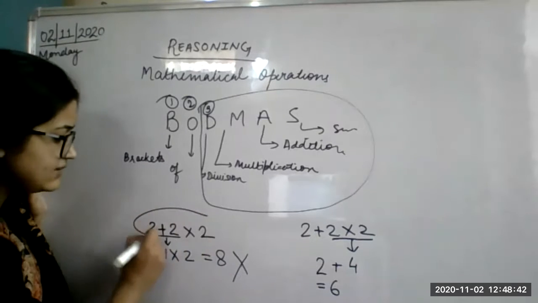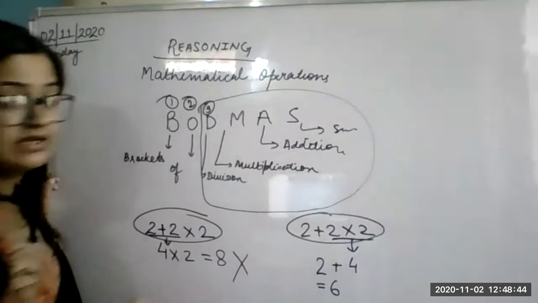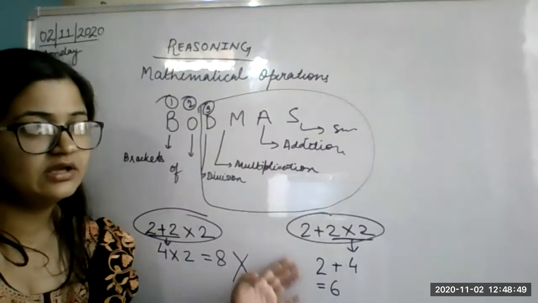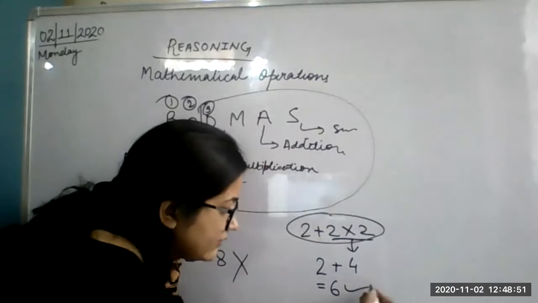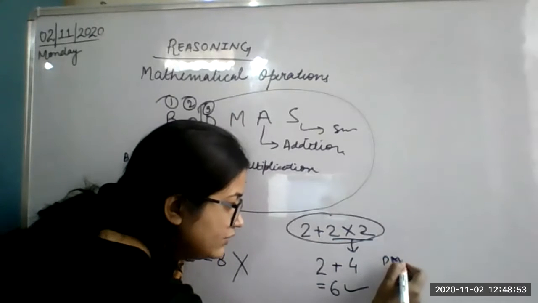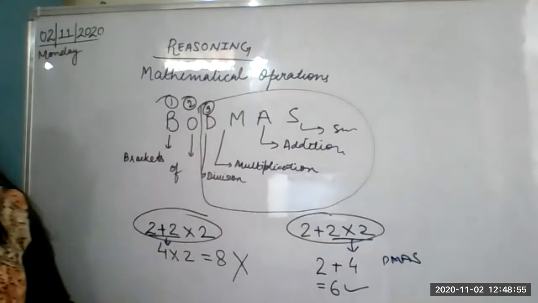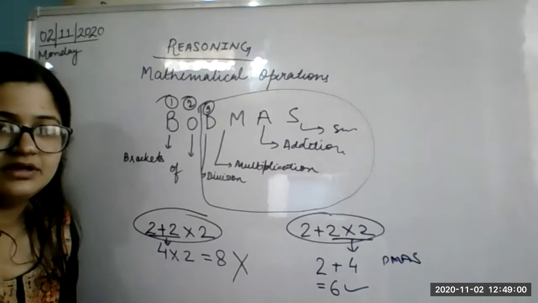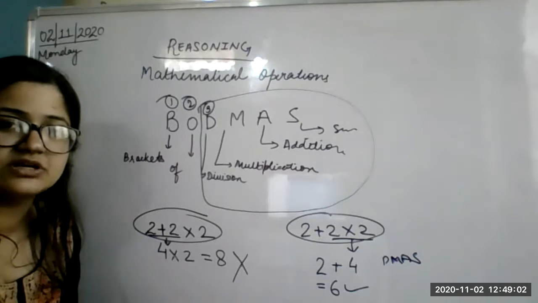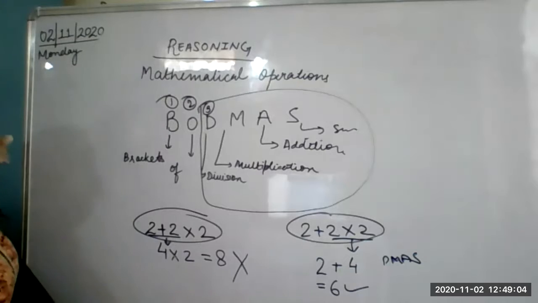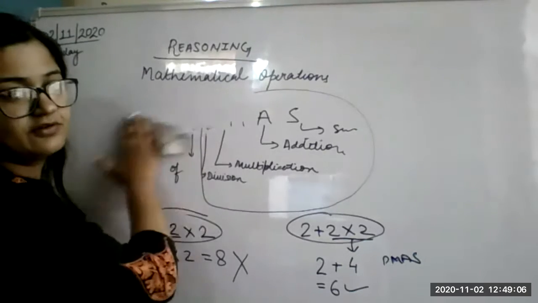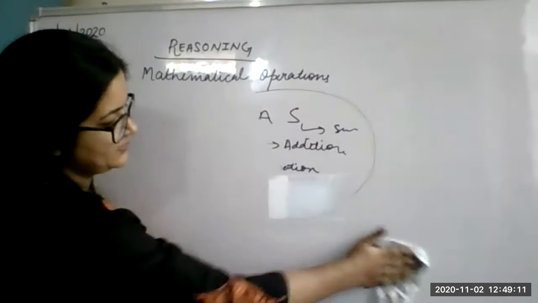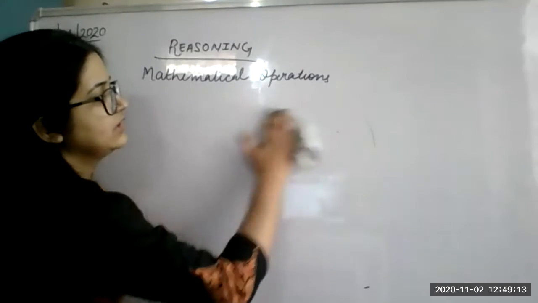See, exactly the same equation. But which one is correct? Somebody will say, ma'am, this is correct. This one is the only correct one. Why? Because we are following the rule of DMAS. DMAS means BODMAS. This is very much compulsory. I hope you will all remember the full form of BODMAS. It is very easy. Okay, now let us do one question.